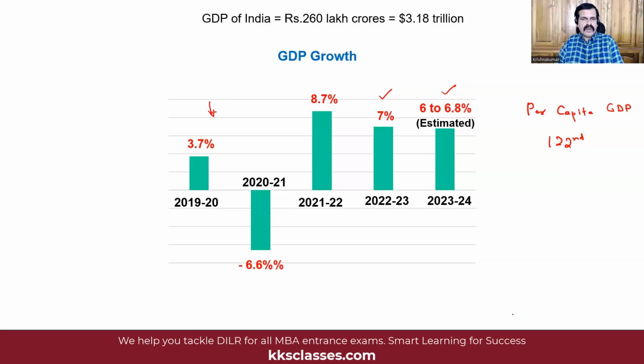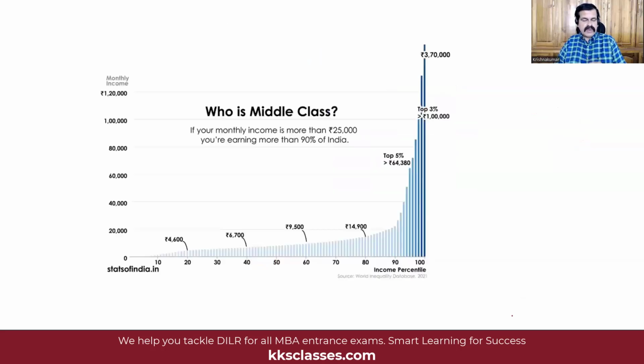Now, let me show you one more graph which you would find interesting. This one was discussed very extensively among economic circles last year. We talk about the big Indian middle class. Now, where is the middle class? We are talking about the income distribution in the country, where if you look at people having an income of just 14,900 rupees per month, then they are in the top 20% of the economy, because 80% of the population are earning less than 15,000 per month.